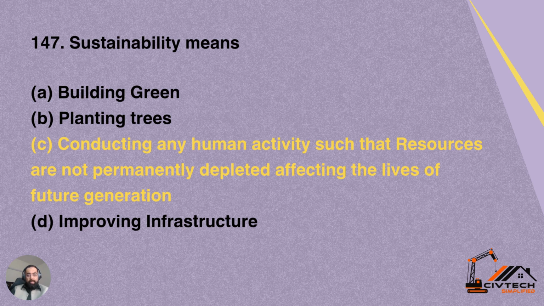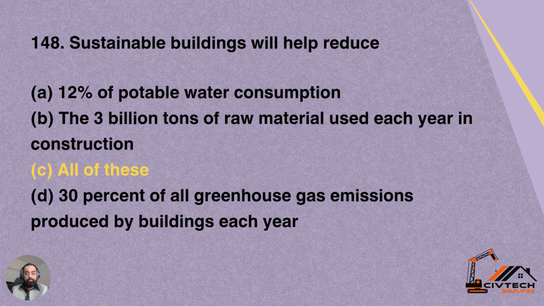Question number 147. Sustainability means: number A, green building. Number B, planting trees. Number C, conducting any human activity such that resources are not permanently depleted, affecting the levels of future generations. Option D is improving infrastructure. So option C is correct. Sustainability means conducting any human activity in which resources are not permanently depleted, affecting the lives of future generations. Option C is correct for this question.